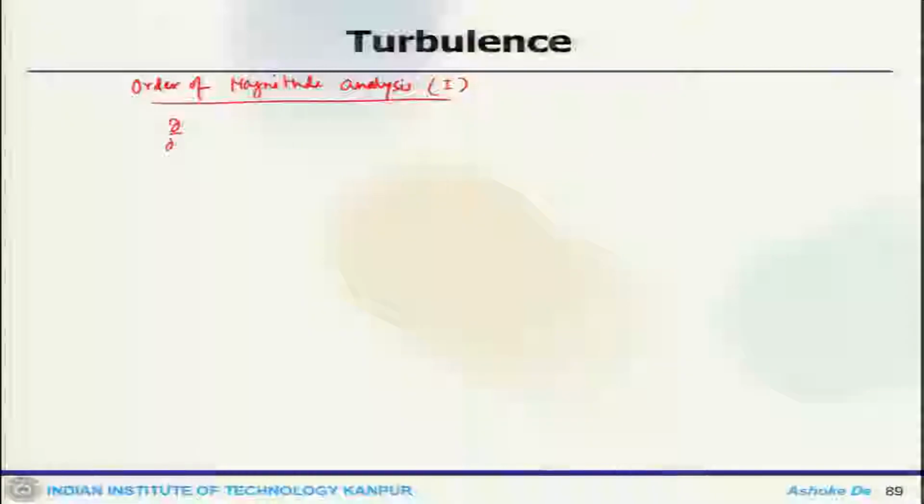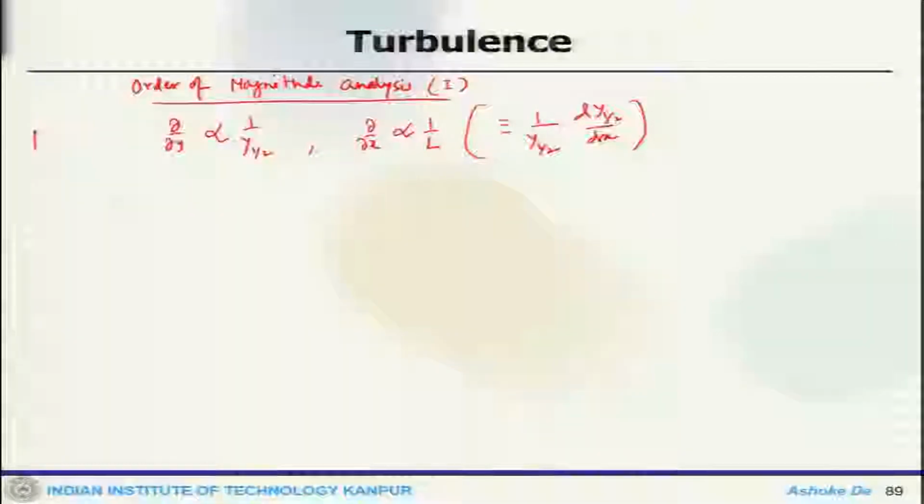One of these is del y, which is y to the power half, and del x, which is 1 by L. So, that is y to the power half and dy by dx. Then this is my length scale.